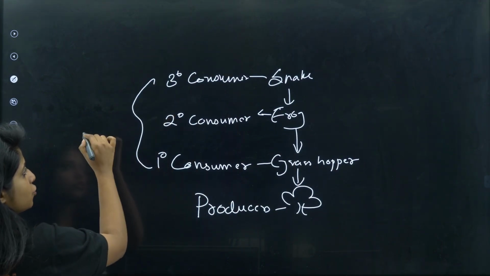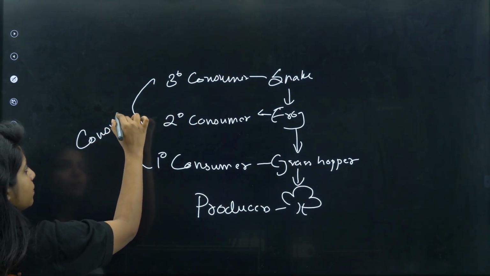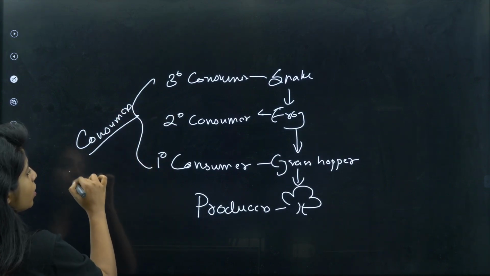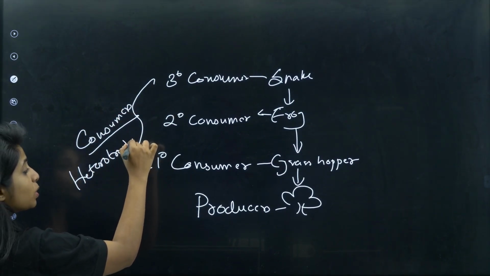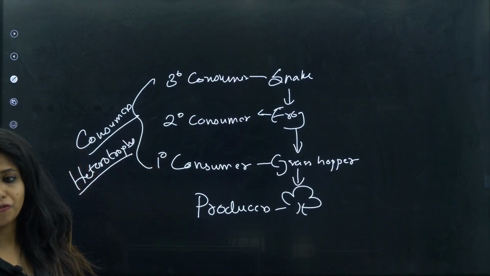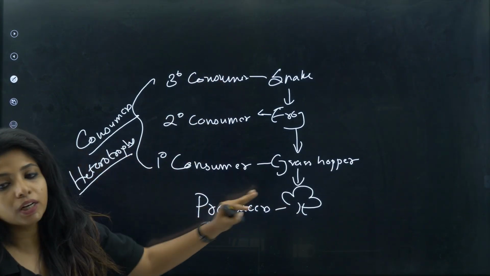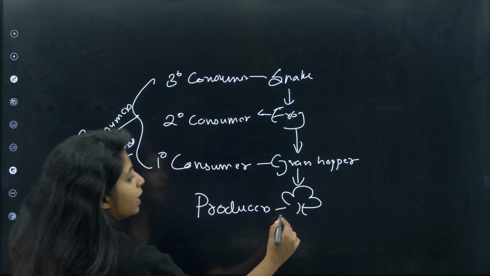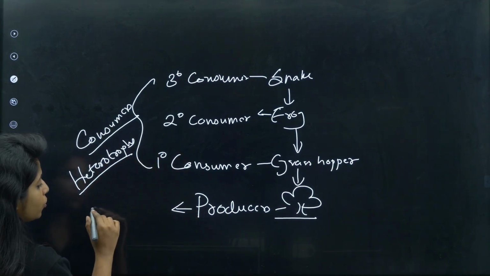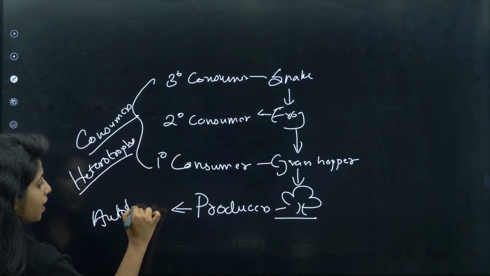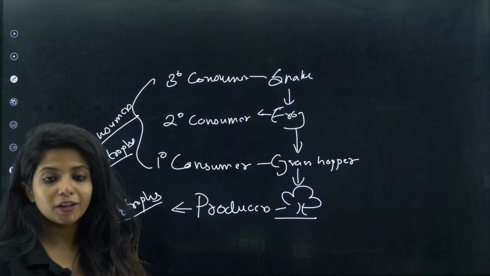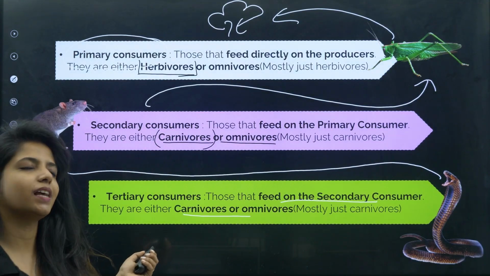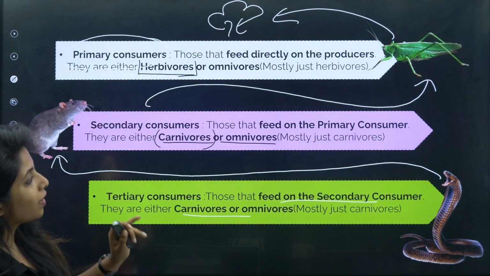And all of them are consumers in total. They are known as heterotrophs. Why are they known as heterotrophs? Because they are feeding on other organisms for food. From here to here, they are all feeding on other organisms for food. But poor this guy, that is producers, they are known as what? Autotrophs. They make their own food, children. They are not dependent on anyone else apart from the sunlight. Yeah. So I hope you got that also.